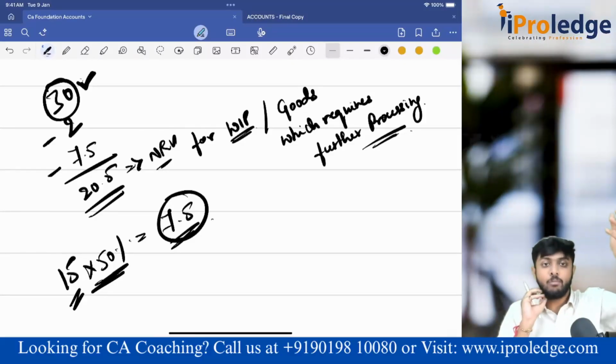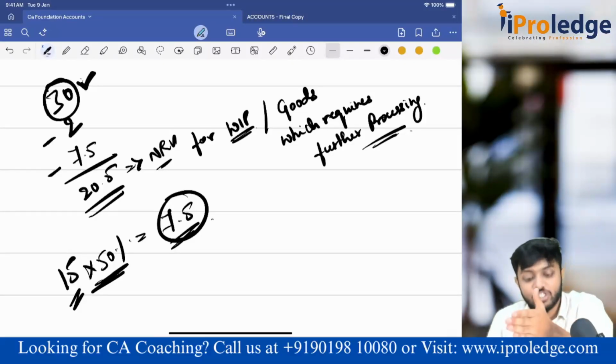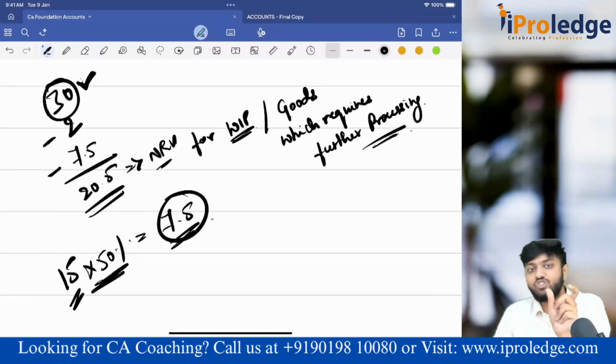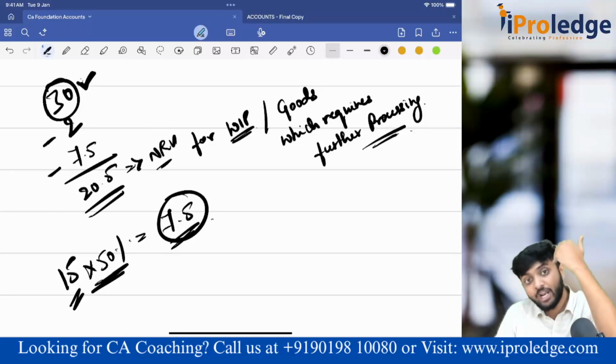Not correct. The moment I subtract the further processing cost, in this case 7.5 I have incurred, still 7.5 yet to incur. Only if I incur that remaining 7.5, my goods is complete. So whatever further processing cost is there to make the WIP into finished goods, that also I will subtract from the estimated selling price.